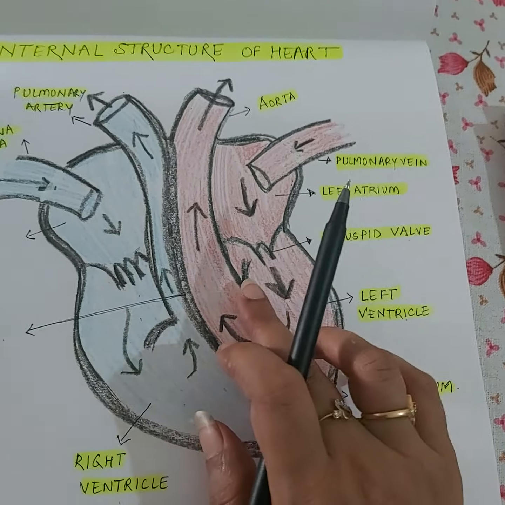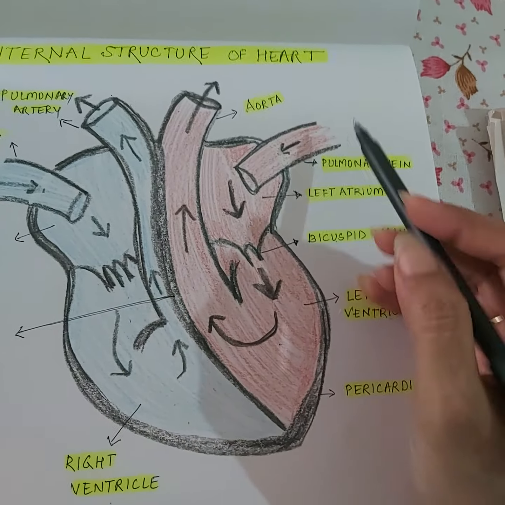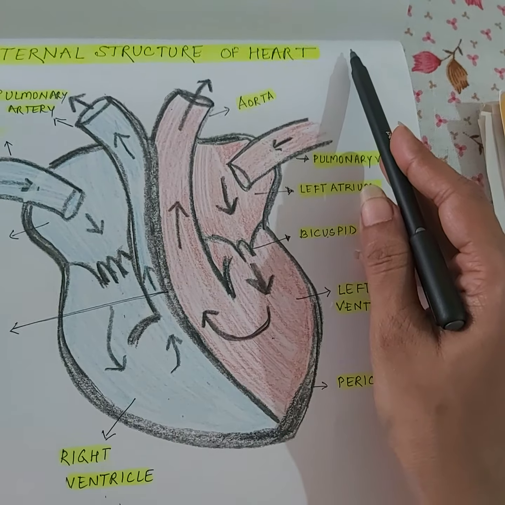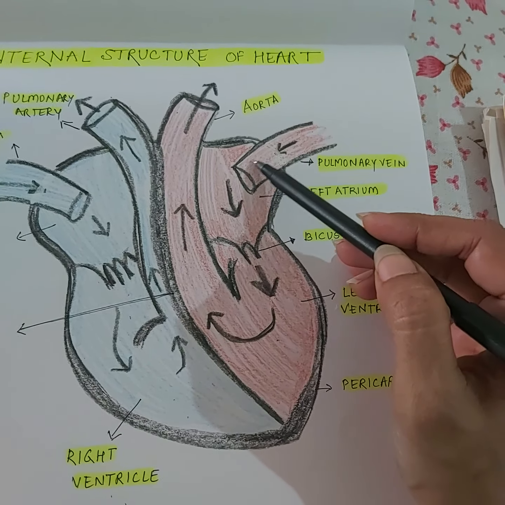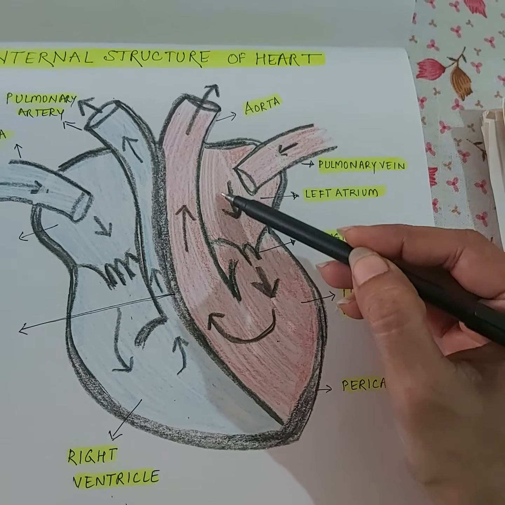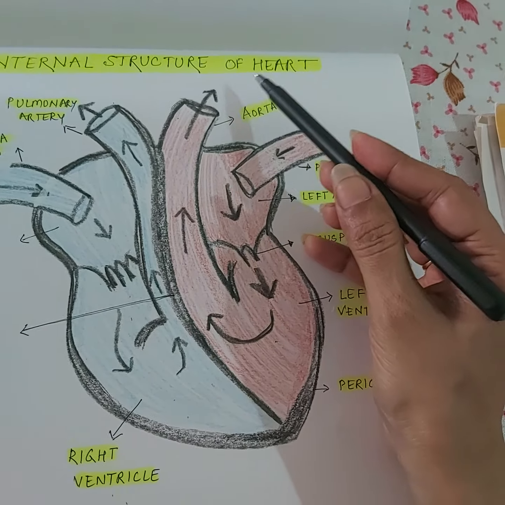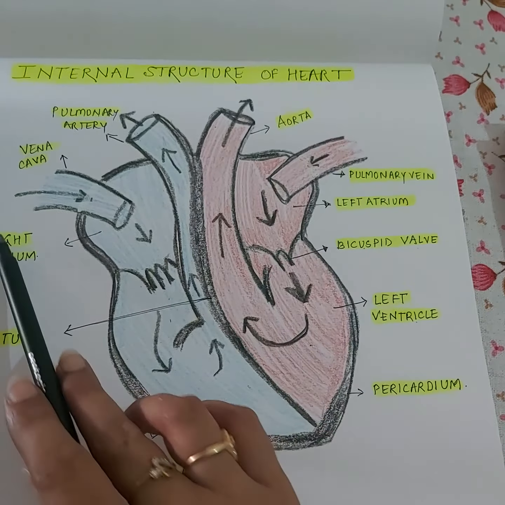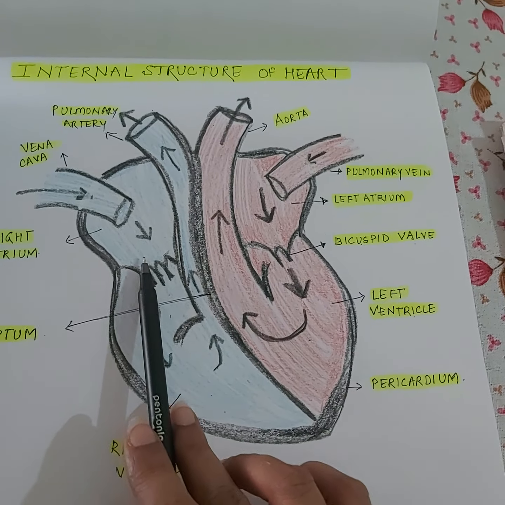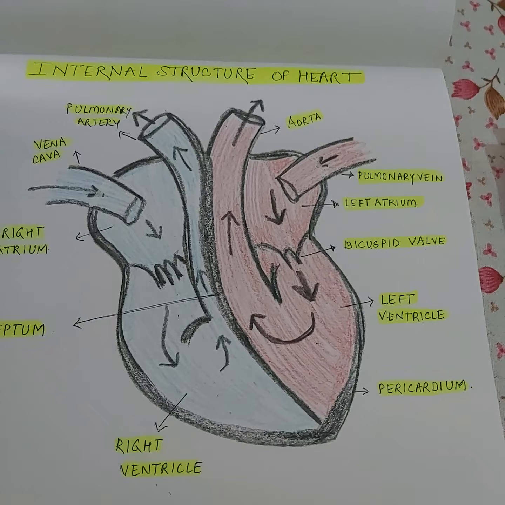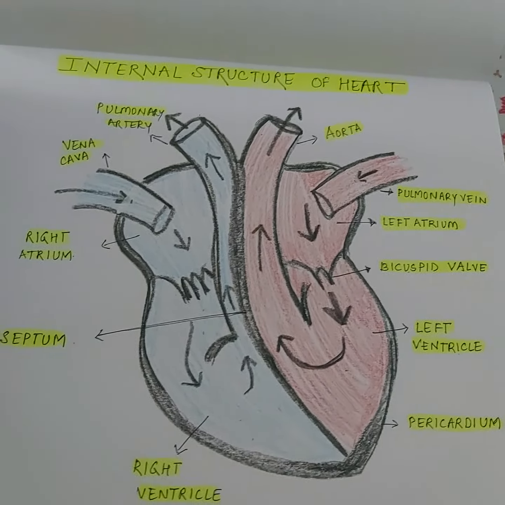Obviously, if it is oxygenated blood, it means oxygen is added in the lungs. So this blood, oxygenated blood, is coming from the lungs into the left part of the heart. It is then sent to the body. Deoxygenated blood is collected from the body and it is again sent back to the lungs so that CO2 can be exhaled out of the lungs.